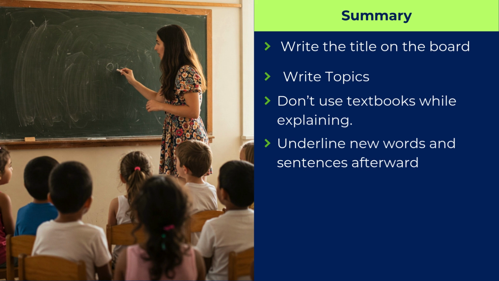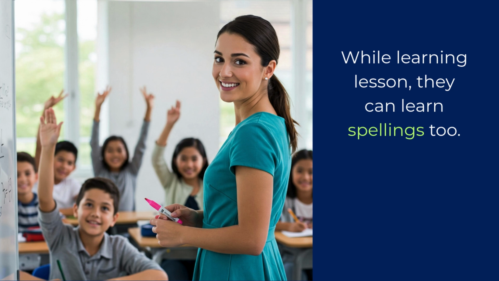So this is what we have learned today. In this way, we have to explain each and every topic, and then make them underline the new words and important sentences. We have to explain everything from the textbook without seeing. This is our strategy. Also, we have to ask the children to learn the spellings while learning the lesson itself, so that they can write the classwork part without spelling errors. While learning the lesson itself, they will learn the spellings if we follow this strategy.